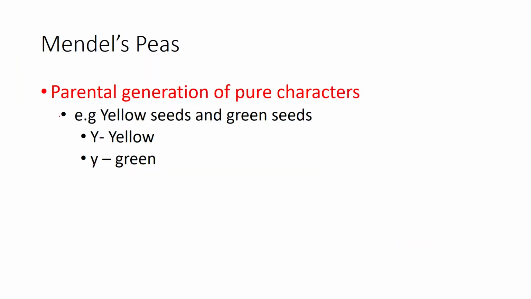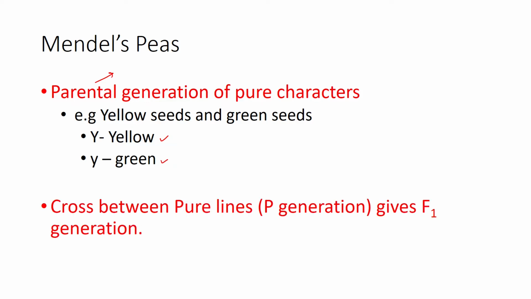So he took the parental generation, as I told you earlier. He took the parental generation of pure characters. He took yellow seed and green seed plants, which are pure, and crossed between these pure lines. So what he basically did, he took a yellow seed. Suppose this is the yellow seed and a green seed. Suppose this is the green seed. Sowed them both. Both of them were grown.